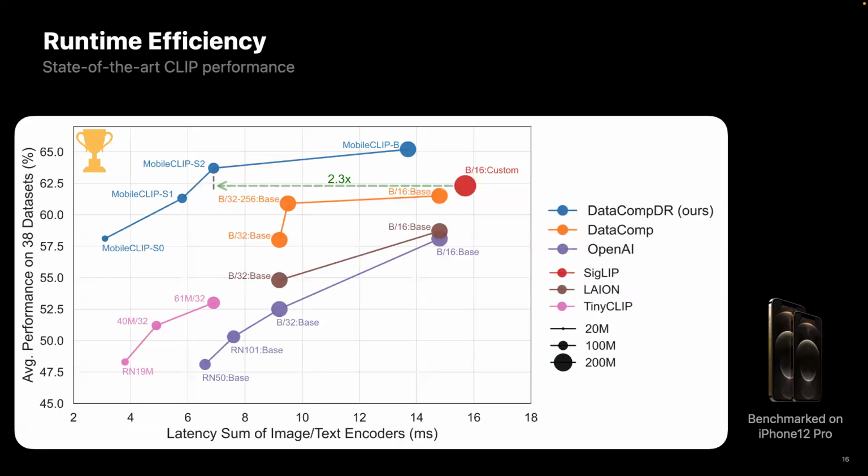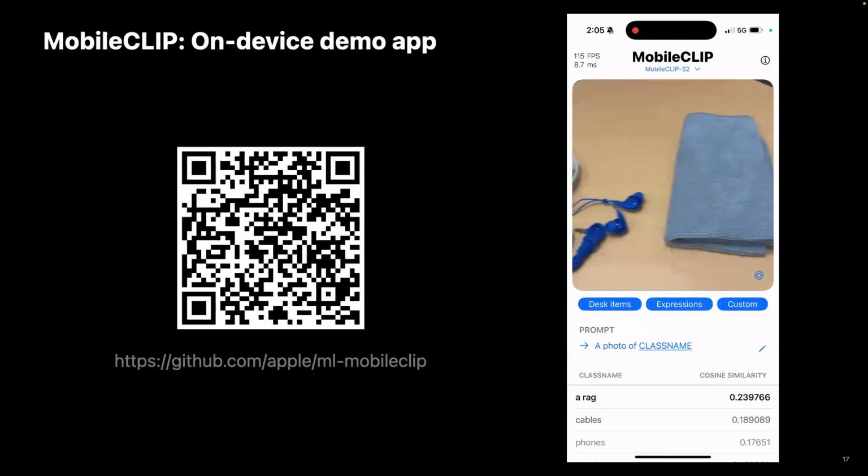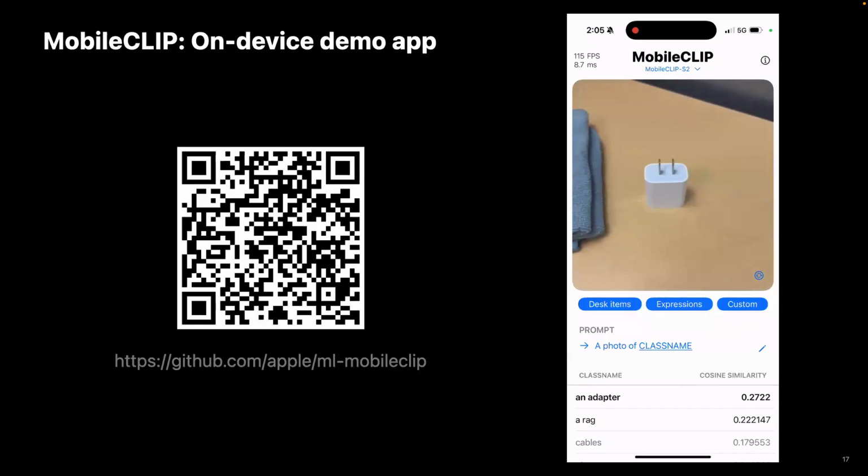Let's take a look at the runtime efficiency of the models. For this one, we train our MobileCLIP models using the introduced DataComp DR dataset. And what we observe is that the model has 2.3 times less latency compared to the SigLIP model and is 2 times smaller. And at the time of publication, it had a better trade-off than any of the existing models. Okay, we have released the code, model, and dataset corresponding to this paper, and we also have an iPhone application that you can download.